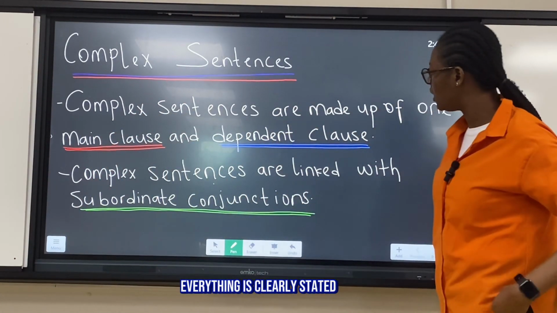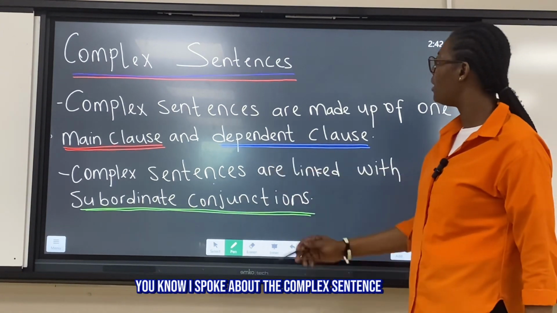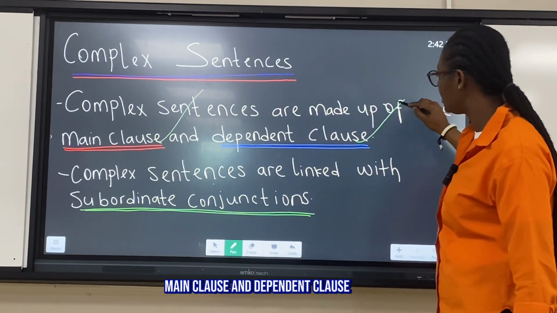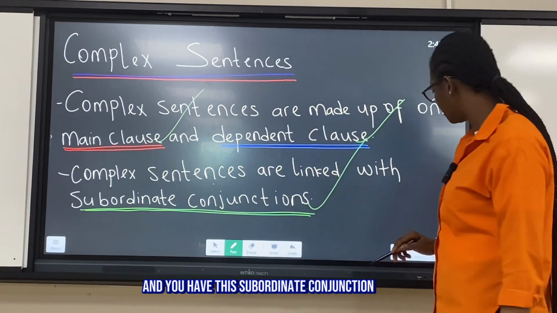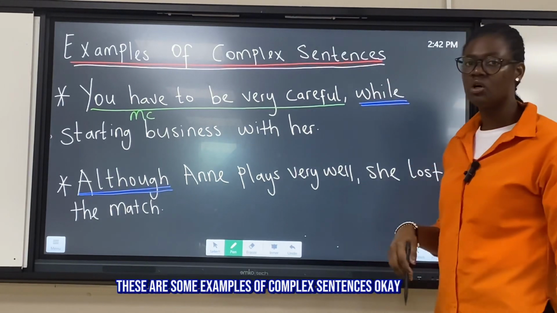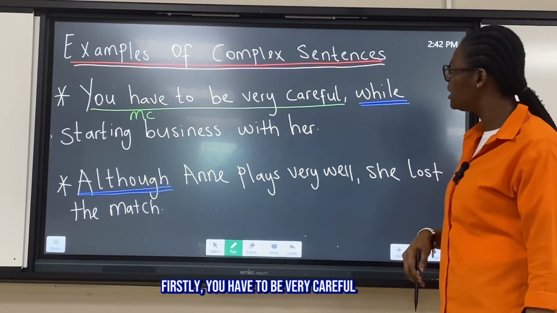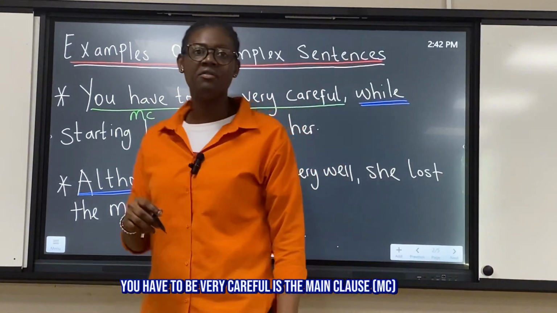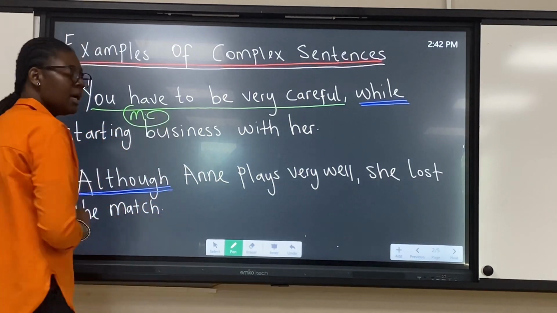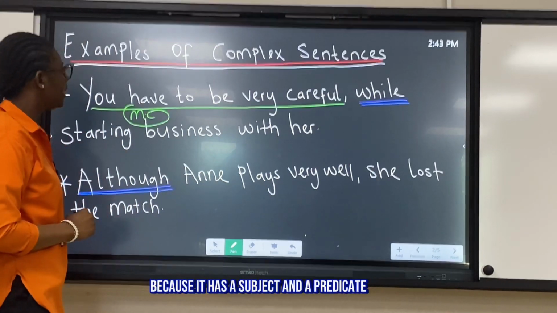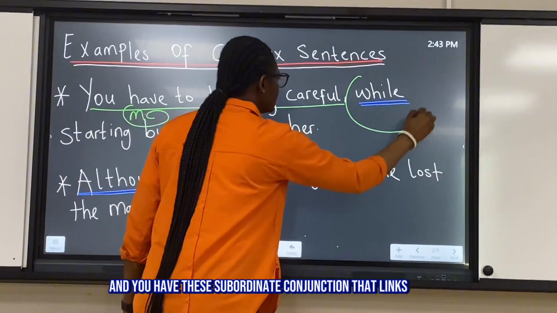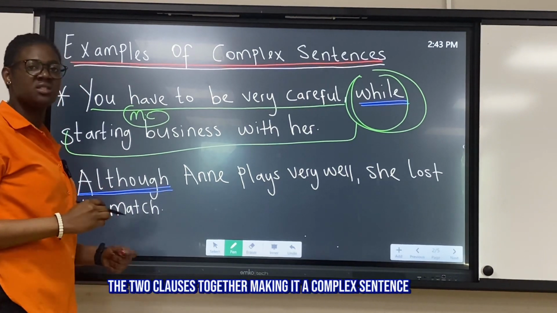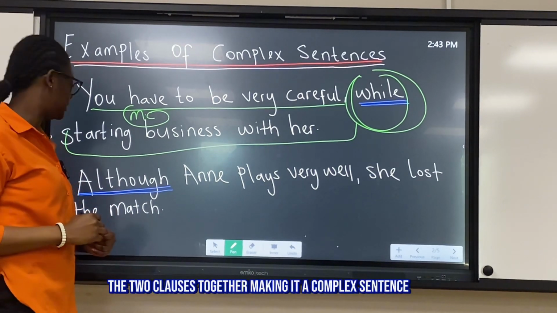Everything is clearly stated. If you look at the board, I spoke about a complex sentence made up of the main clause and the dependent clause, and we have this subordinate conjunction. These are some examples of complex sentences, okay? Firstly, you have to be very careful while starting business with her. You have to be very careful is the main clause, MC, because it has a subject and a predicate. And we have this subordinate conjunction that links the two clauses together, making it a complex sentence.